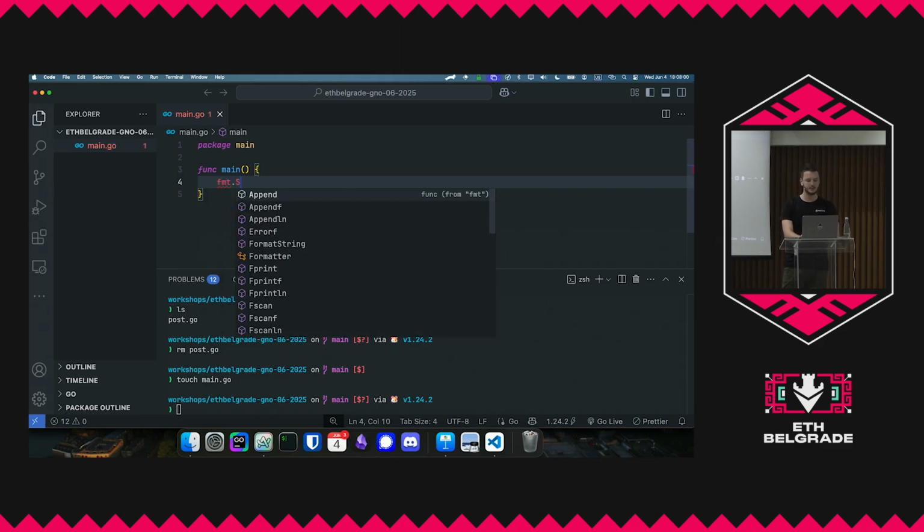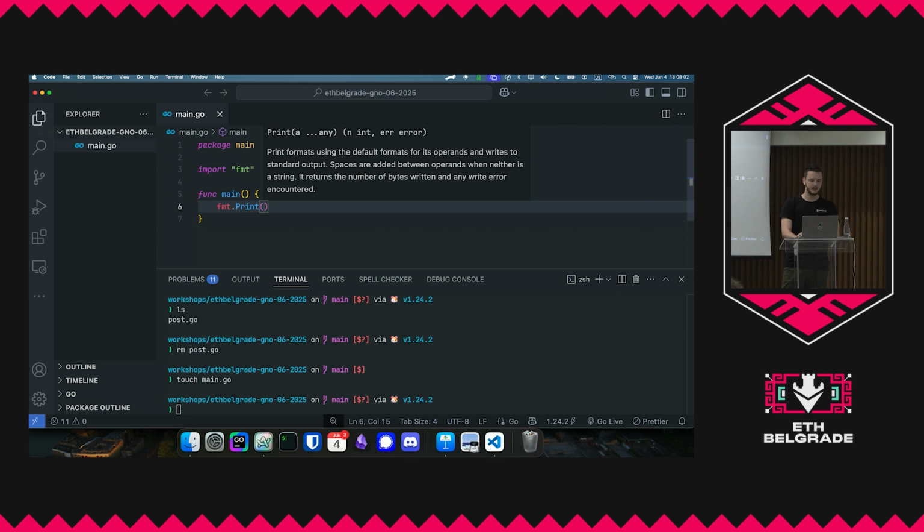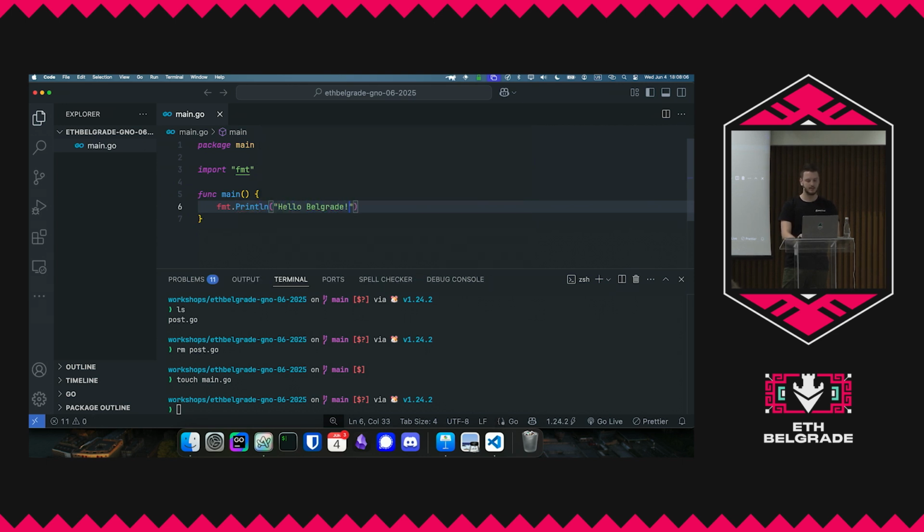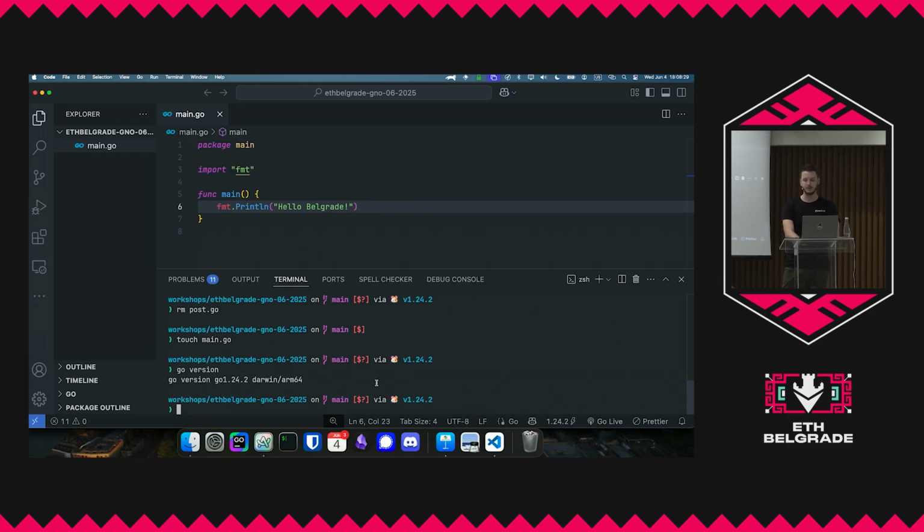And then we'll do fmt.Println, and we'll say, hello, Belgrade, right? So I guess most of you know what this is, and here we basically say we're using this fmt package, which is format. It's used for formatting stuff, and we're going to print a line saying hello world. And again, Go is compiled, so we have this Go binary. If we do go version, it's going to show that it exists, and it's 1.24.